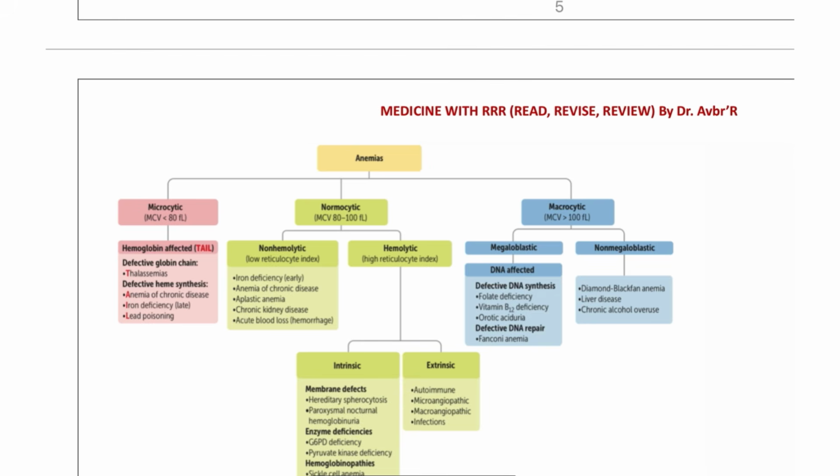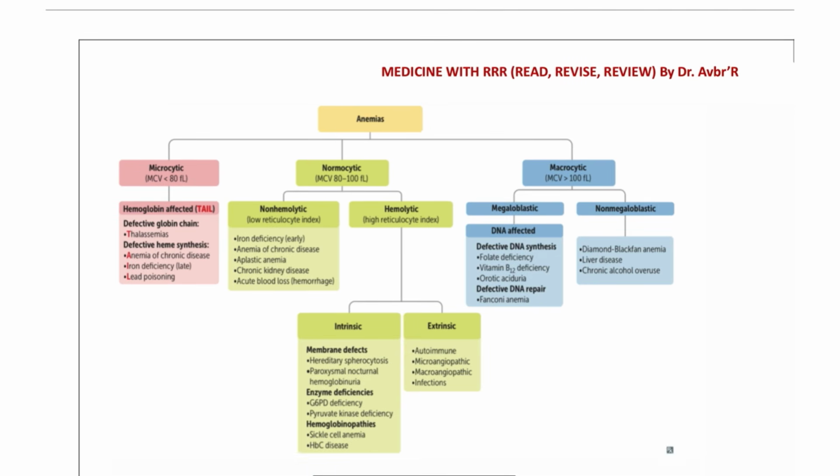Next, moving on to the anemias. In the anemias, you have to take note, as we discussed before, of the three types: either microcytic, normocytic or macrocytic. In the microcytic, the hemoglobin is affected. It could be thalassemia, anemia of chronic disease, iron deficiency anemia, and lead poisoning. Macrocytic is most of the time megaloblastic, folate deficiency, B12 deficiency, and also Fanconi anemia. Normocytic is associated with iron deficiency anemia in the early stages, anemia of chronic disease, aplastic anemia, and acute blood loss.